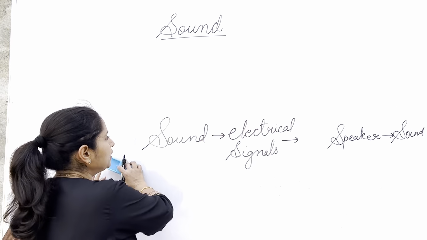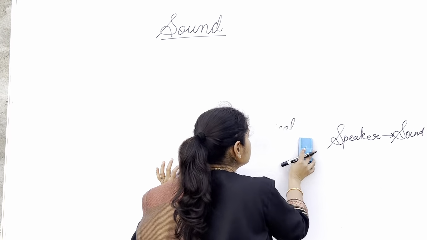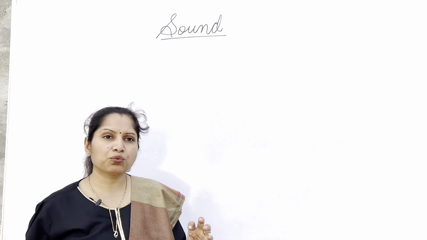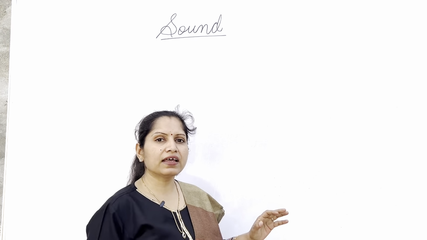Okay. Now, the last topic of the chapter, that is ultrasound waves. What are ultrasound waves and what are the various applications of ultrasound waves? So, we have seen that if the sound wave has a frequency more than 20 kilohertz, that is known as ultrasound waves. Now we are going to look at the applications of ultrasound waves.